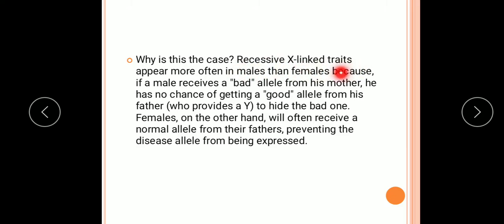Recessive X-linked traits appear more often in males than females. This is the reasoning question asked in the board exams also frequently. The reason is, if a male receives a bad allele from his mother, he has no chance of getting a good allele from his father, who provides a Y, to hide the bad one. Females, on the other hand, will often receive a normal allele from their fathers, preventing the disease allele from being expressed.